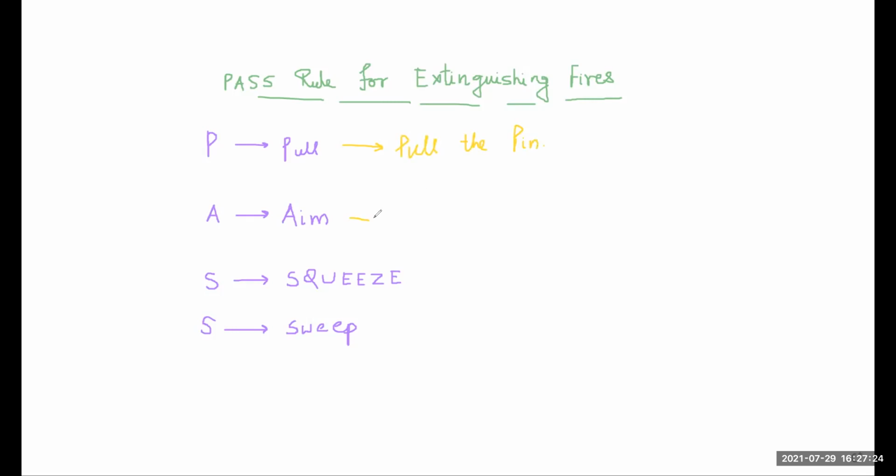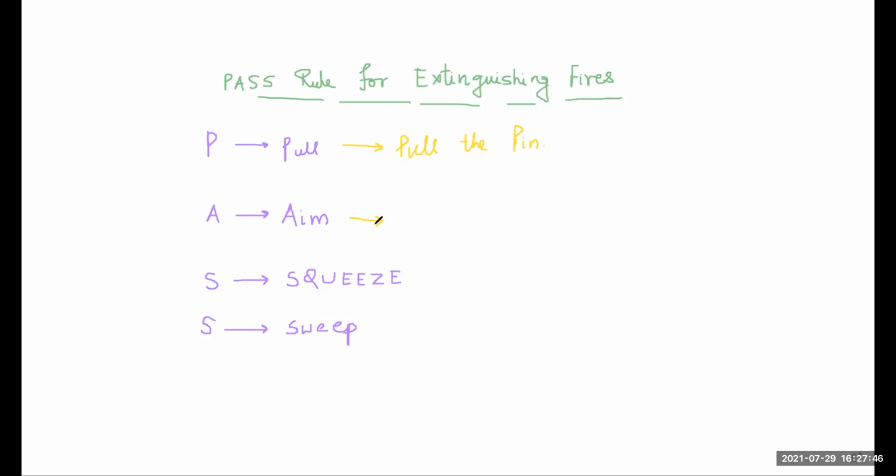Next is your A. On fire taking place, aim low, pointing the extinguisher nozzle or its horn at the base of the fire.